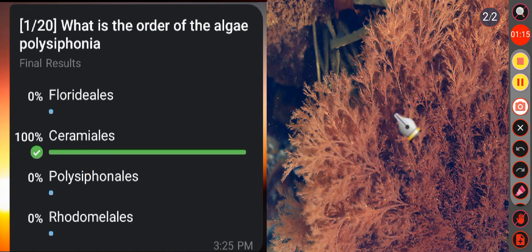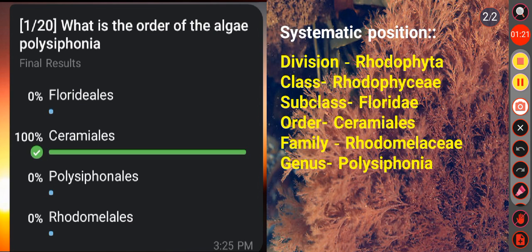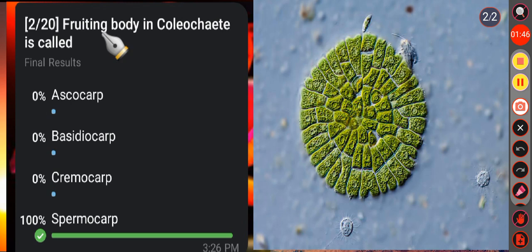We know Polysiphonia is a genus of red algae which belongs to the order Ceramiales. It is the systematic position of Polysiphonia, that is division Rhodophyta, class Rhodophyceae, subclass Floridae, order Ceramiales, family Rhodomelaceae and the genus is Polysiphonia. Okay, so here the correct answer is option B, that is the order of the algae Polysiphonia is Ceramiales.